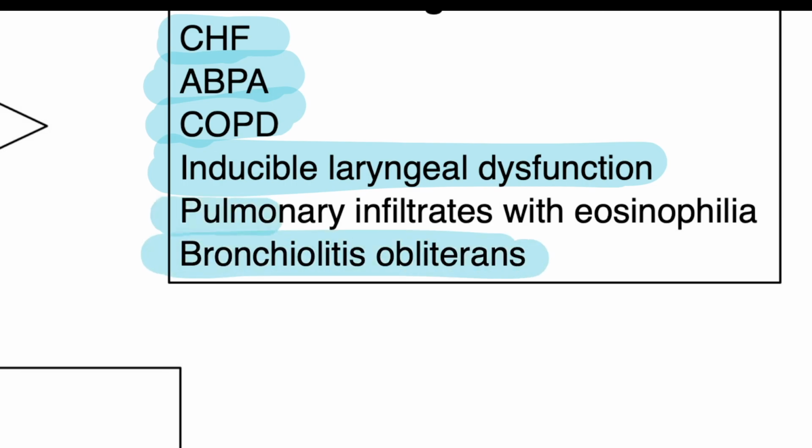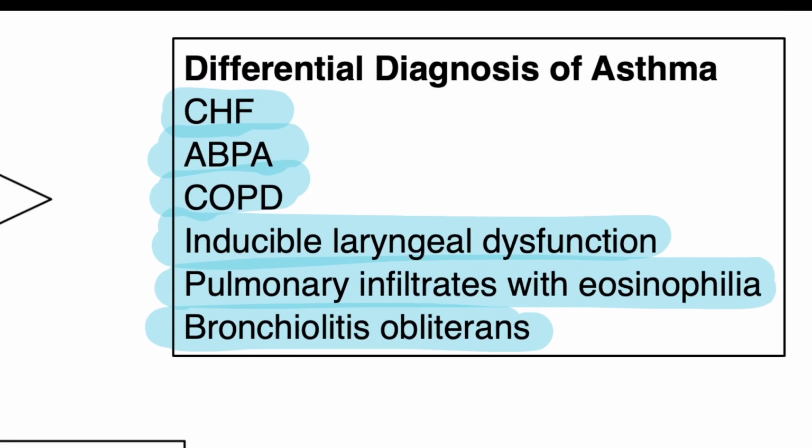Bronchiolitis obliterans and pulmonary infiltrates with eosinophilia, which includes eosinophilic granulomatosis with polyangiitis or Churg-Strauss syndrome, acute eosinophilic pneumonia, and chronic eosinophilic pneumonia, which are covered in chapter number 288, which will be a subsequent discussion. But these are important differentials of asthma to keep in mind.